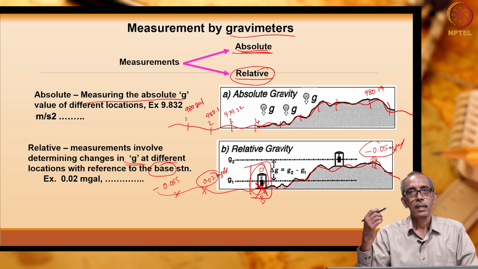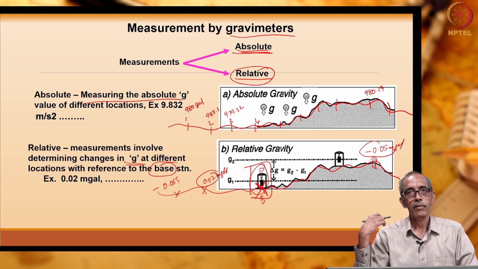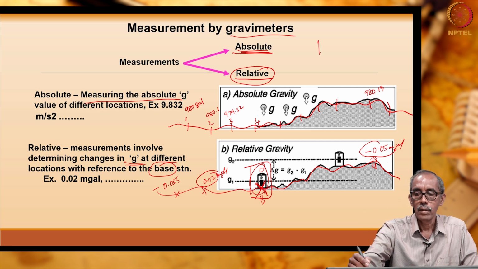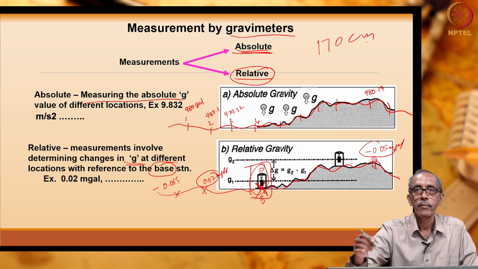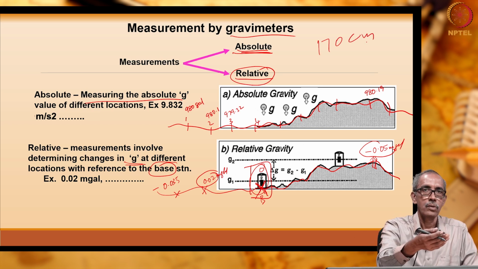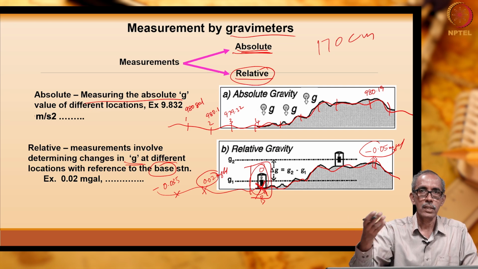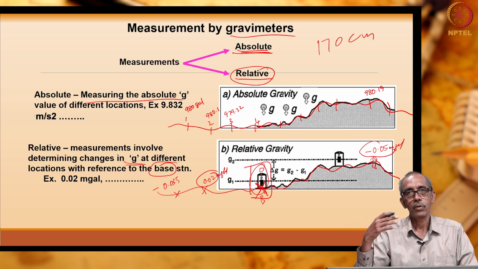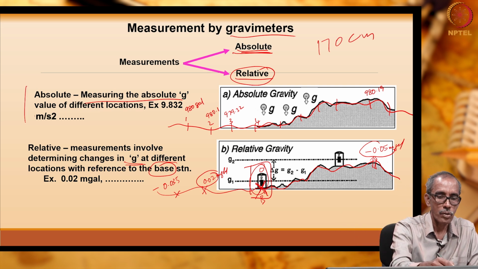I want to know the height difference among us. We can measure the height of all of us. Height of mine is 170 centimeters, height of you may be 171, 173, 169, 165, like that we can note down the height of each one of us. That is the absolute measurement.